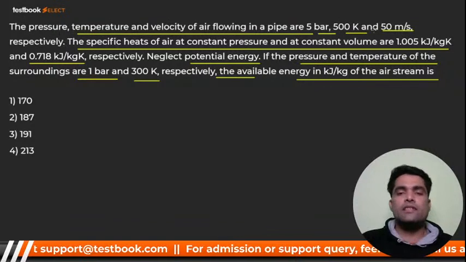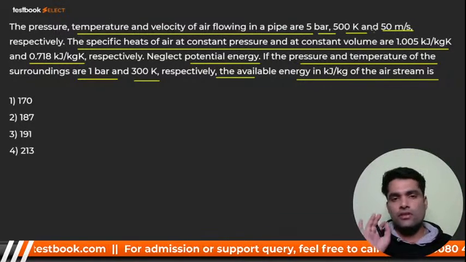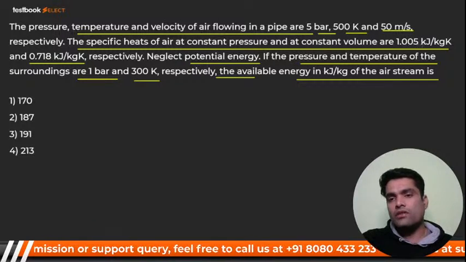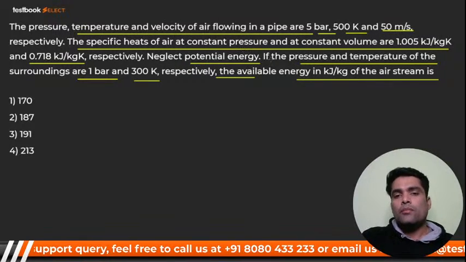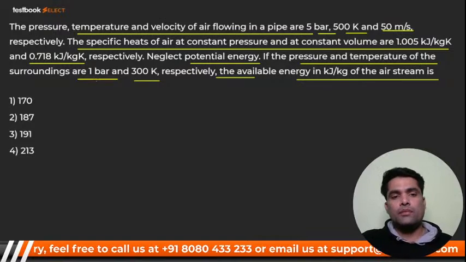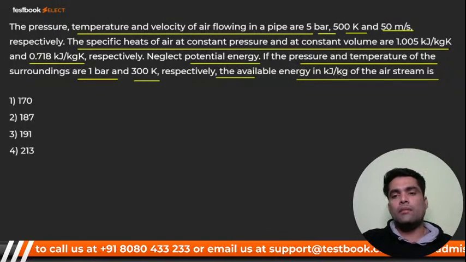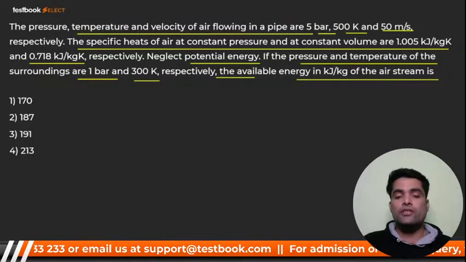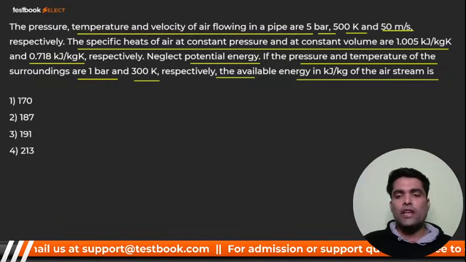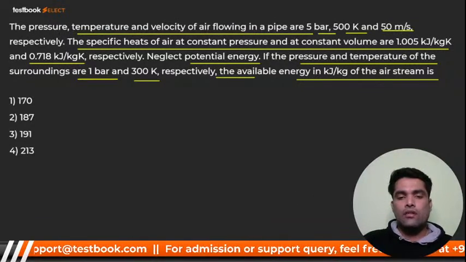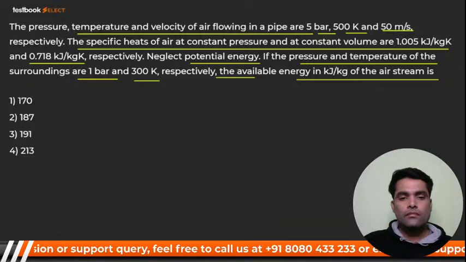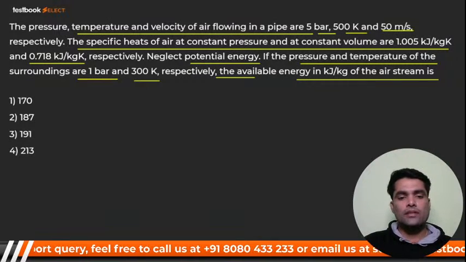It is given, that is, they have given initial pressure, temperature and velocity V1. Specific heat of air at constant pressure and constant volume, they have already given. Potential energy we have to neglect. Pressure and temperature of the surrounding are 1 bar, 300 Kelvin. Available energy in kilojoule per kg. We have to calculate AE, available energy, right? And you know the meaning of available energy, right? Now how are we going to calculate? Yes, bacha party. How can we calculate?